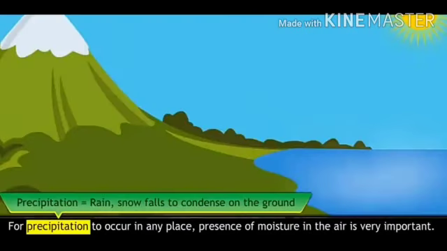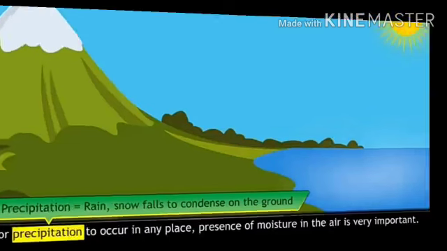Students, for precipitation to occur in any place, the presence of moisture in the air is very important. Now here in this sentence, precipitation means anything that comes down from the sky in the form of rain, snow, hailstorm, etc. Now student, to know about any weather condition, you must first know about moisture. What is the amount of moisture in the air, etc. The major component of the air which is taken into consideration is moisture.